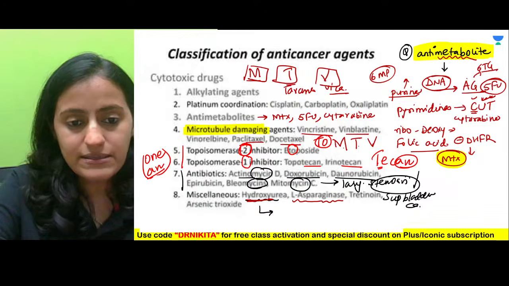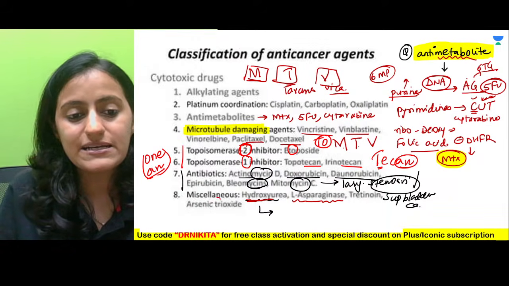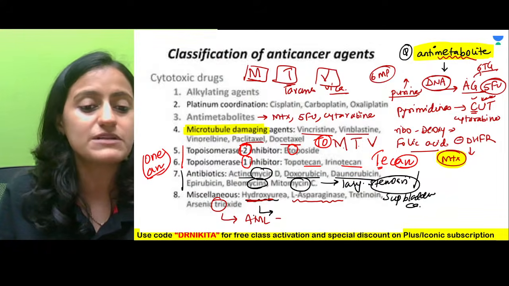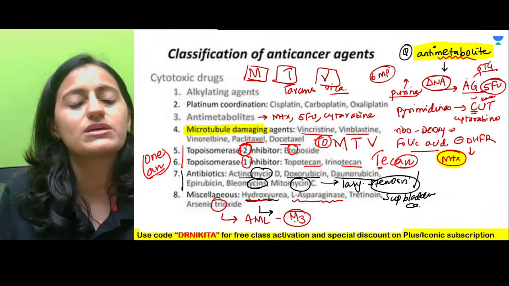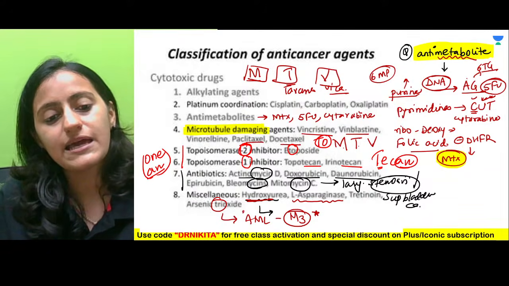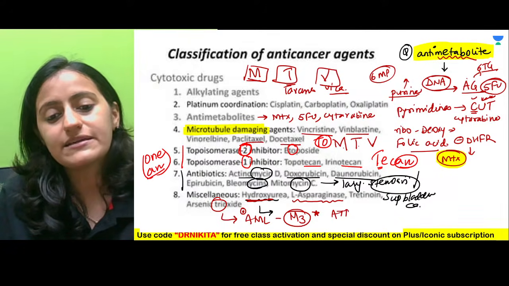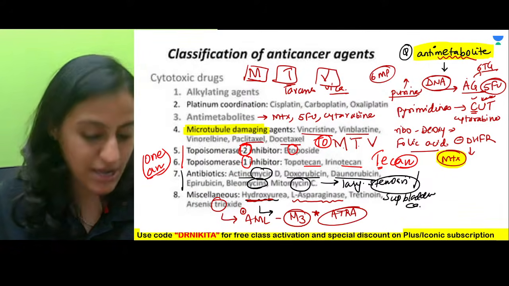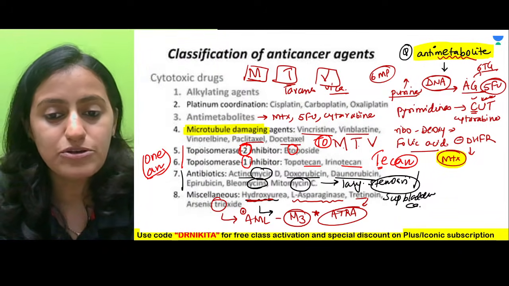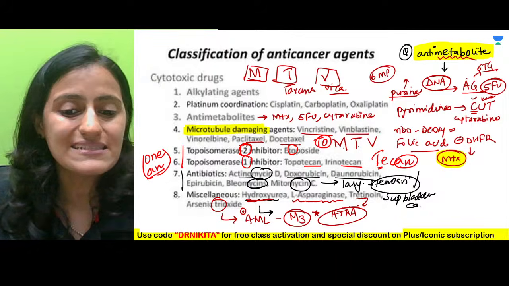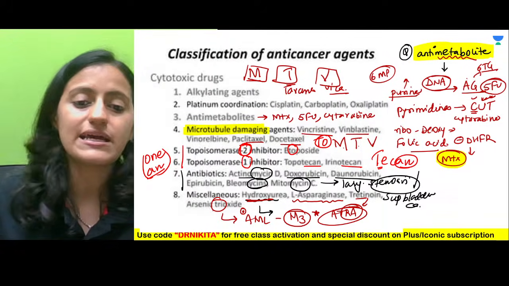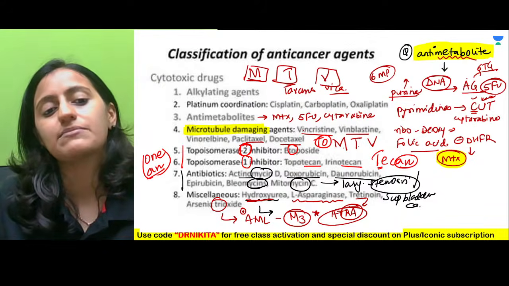Next one that we have is tretinoin and arsenic trioxide. Where is arsenic trioxide used? In AML subtype M3. Remember, tri for 3. It is used in AML subtype M3. That is ATRA, all-trans-retinoic acid. So both arsenic trioxide and tretinoin are used in AML M3.